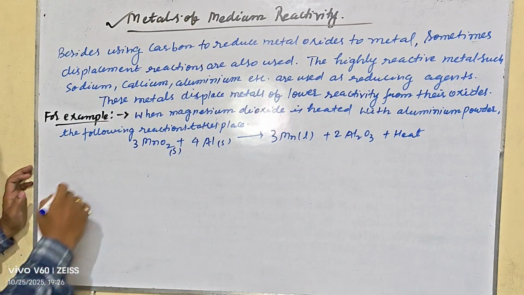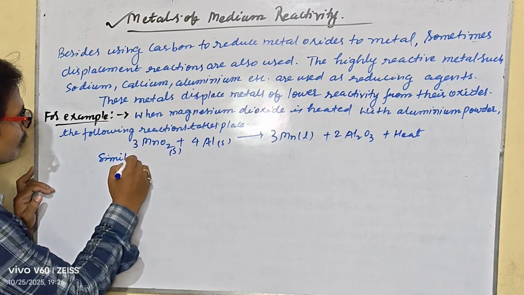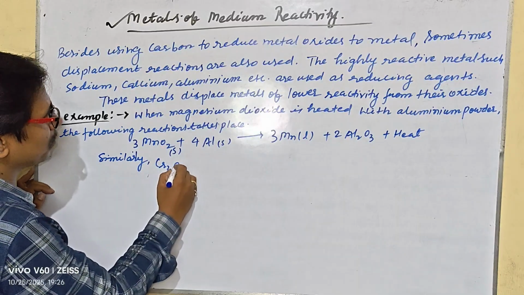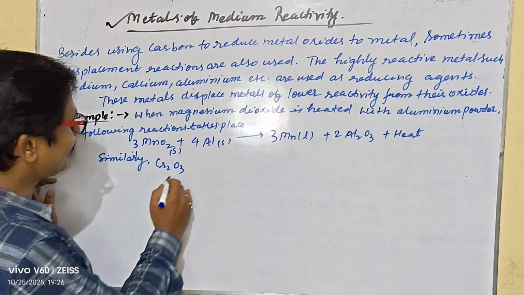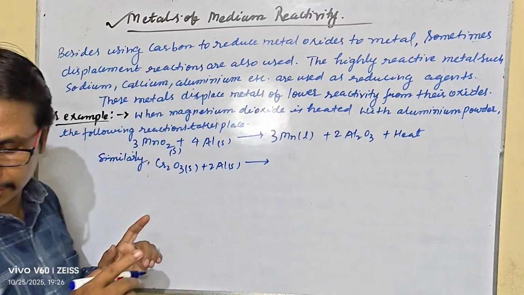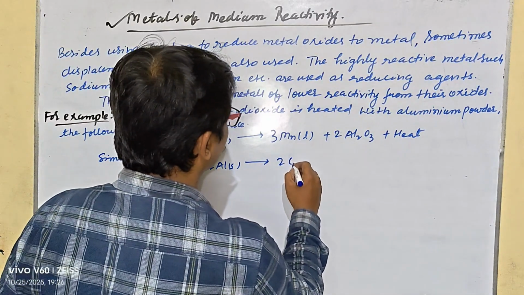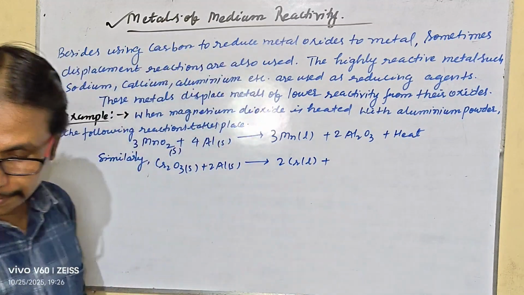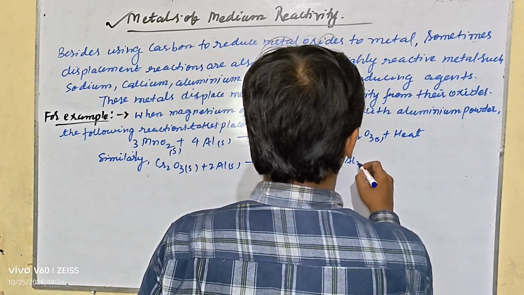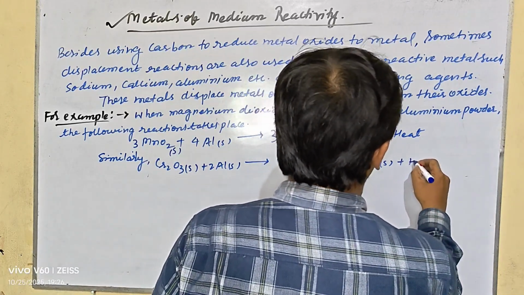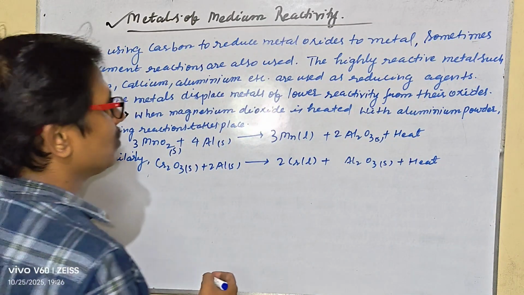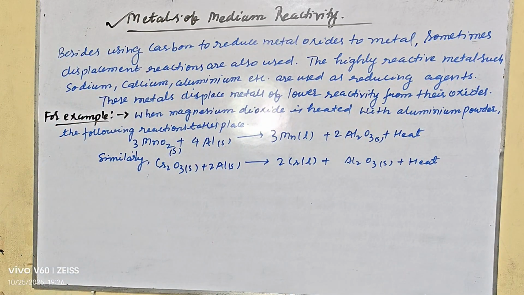Similarly, Cr2O3 plus 2Al gives you 2Cr plus Al2O3 plus heat. Those are the reactions.